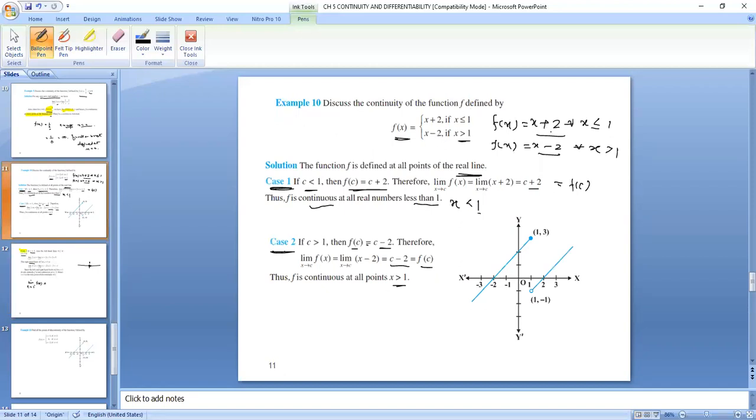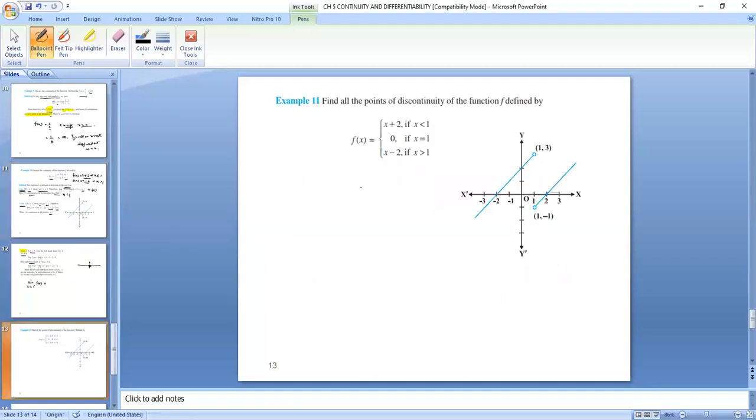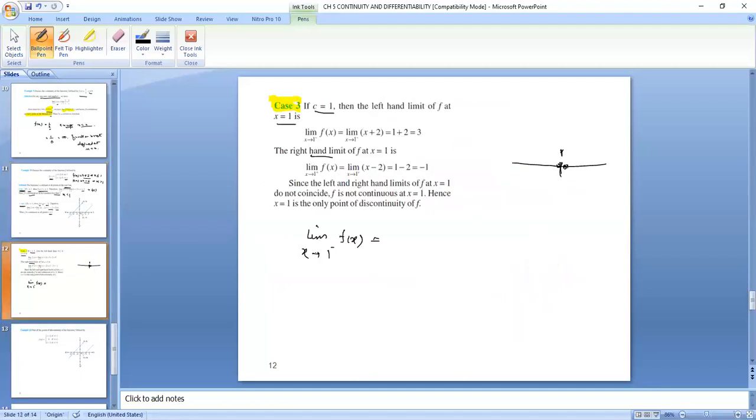We will be taking the function f of x equal to x plus 2. So limit x tending to 1 negative, f of x will be limit x tending to 1 negative of the function x plus 2. Put the value x equals 1. It will be 1 plus 2, which is 3.